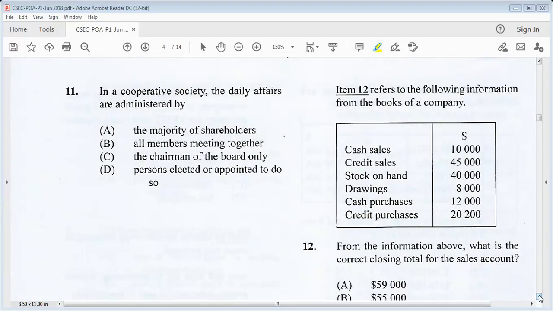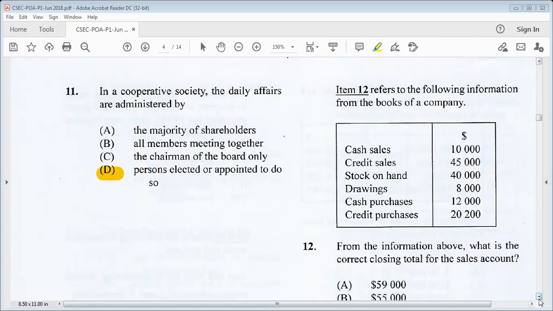In a cooperative society, the daily affairs are administered by A, the majority of shareholders, B, all members meeting together, C, the chairman of the board only, D, persons elected or appointed to do so. We know it is D, persons elected or appointed to do so. Let's move on to 12.